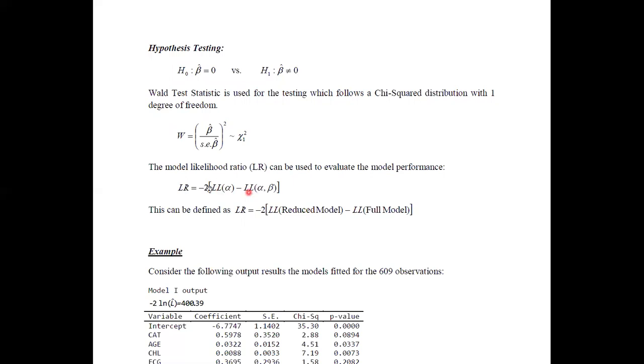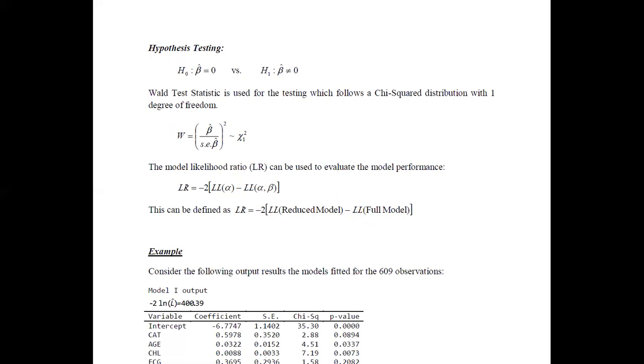Therefore, you can state the values of the log likelihood of the reduced model in here, and this minus the log likelihood of the full model. Therefore, rather than using alpha and alpha comma beta, we can rewrite this as the likelihood ratio equals minus 2 times the log likelihood of the reduced model minus the log likelihood of the full model.